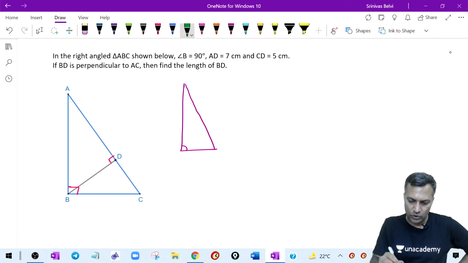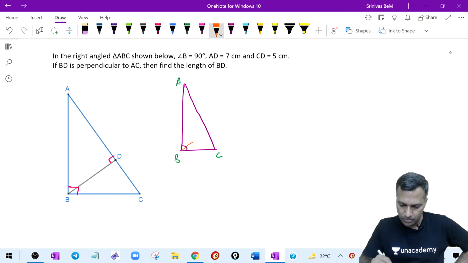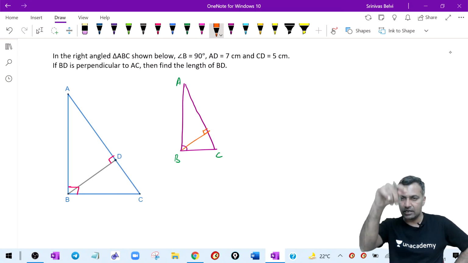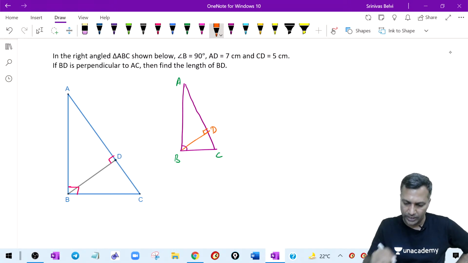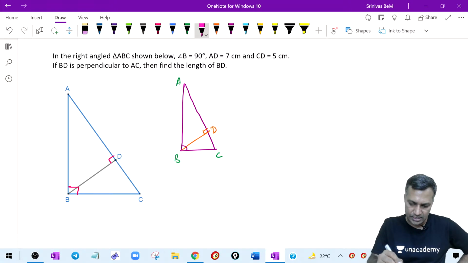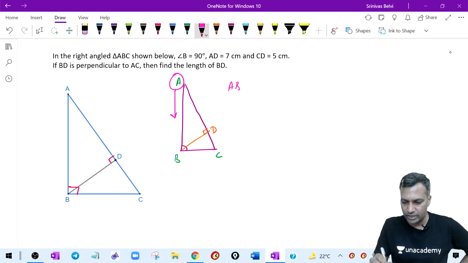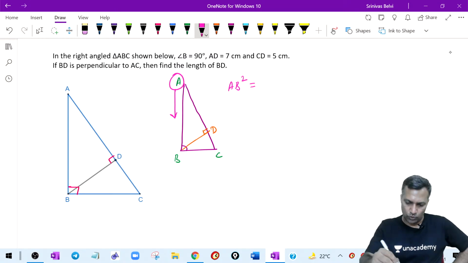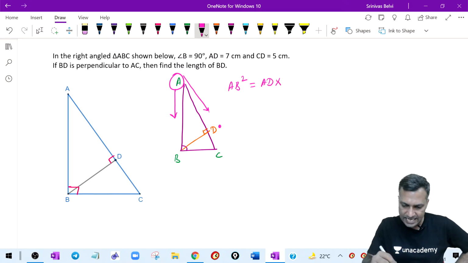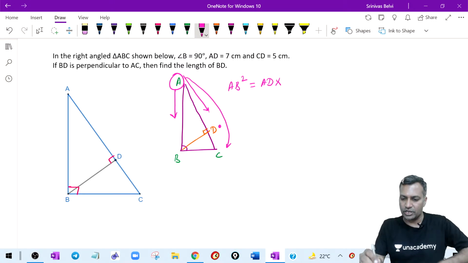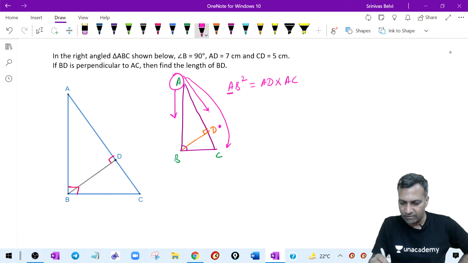Take a look at this. What we learn here by using similarity: if this triangle is ABC and you drop a perpendicular onto the hypotenuse and call this point D, then this is my reference. Take A as your reference point. First look at this particular side, AB. By similarity you can prove that AB square is equal to AD into AC. That is one, A as the reference point.